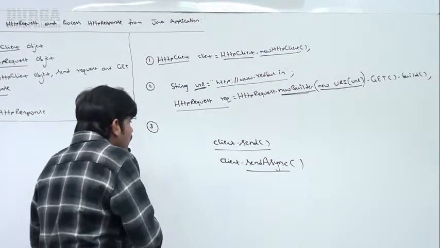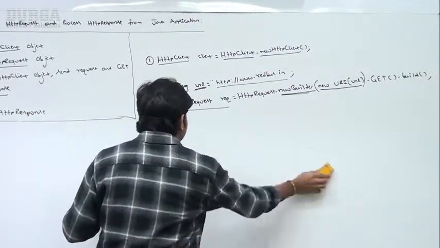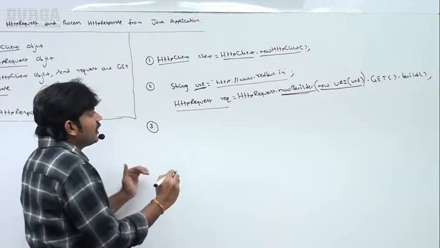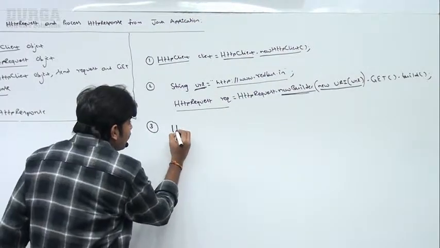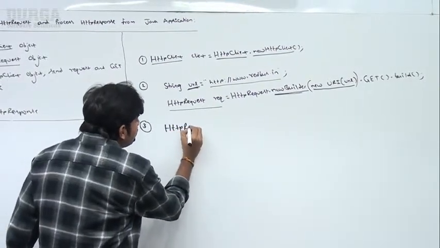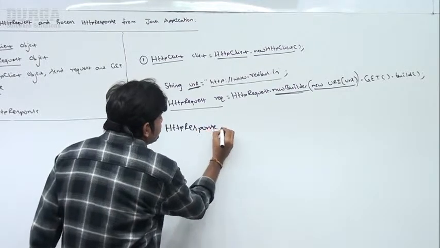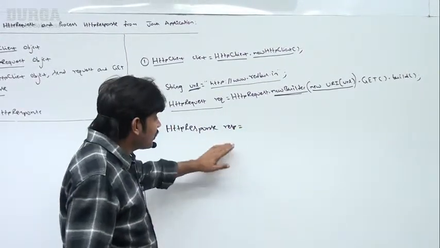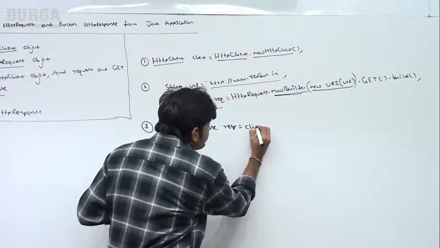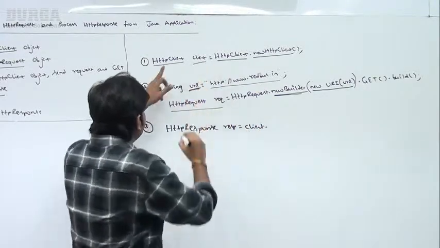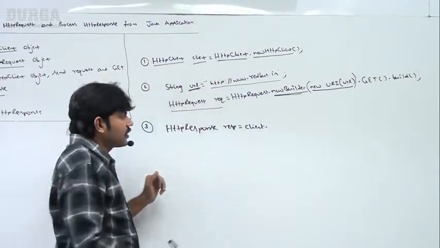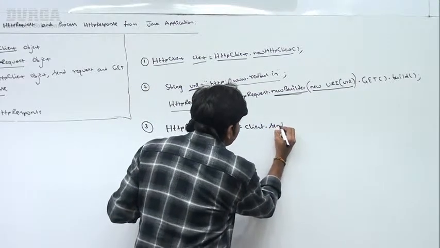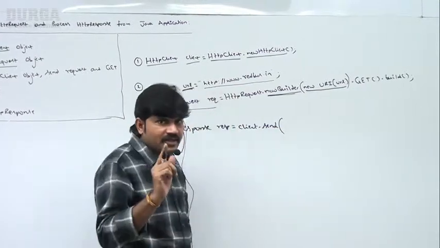If I use the client.send or sendAsync method, now I will get an HTTP response. Correct or not, sir? Observe carefully: HttpResponse resp is equal to client, which means the HttpClient object, dot send method.